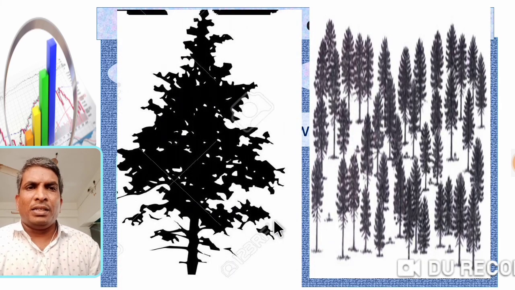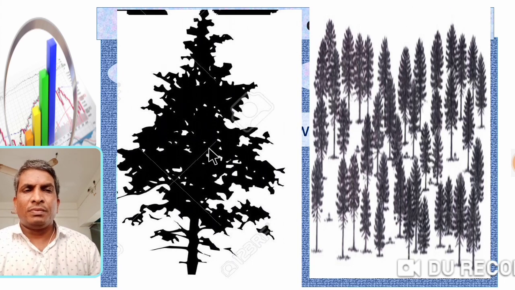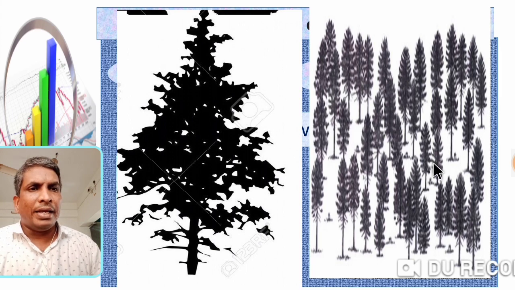We see the picture here. First picture, a single tree. Second picture, a group of trees or forest.